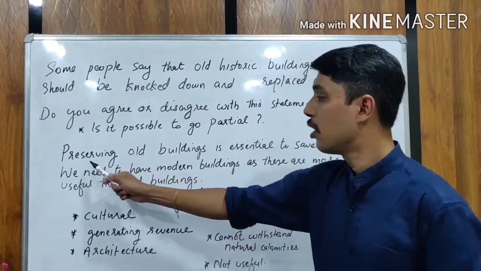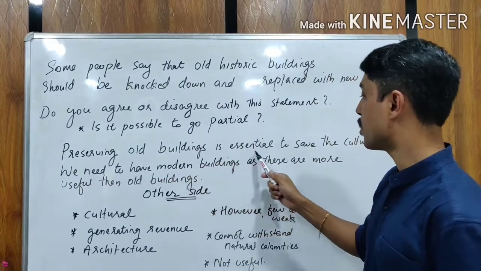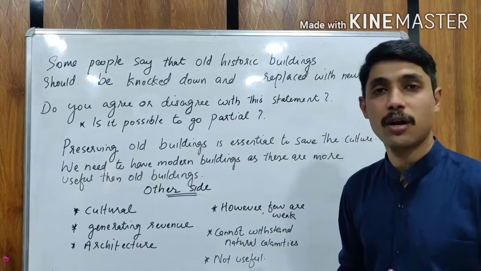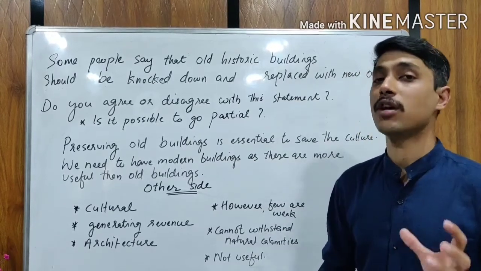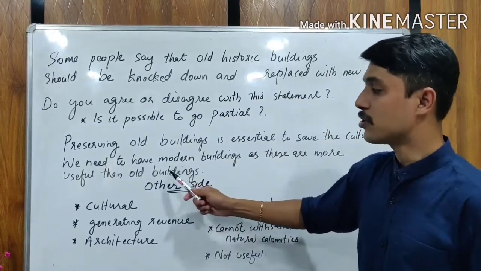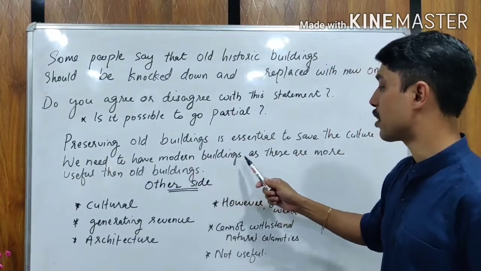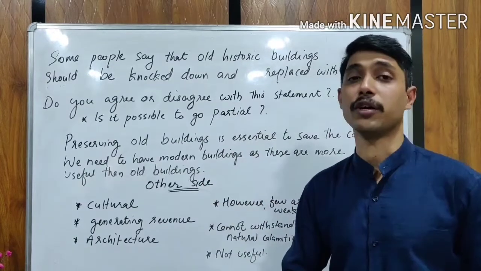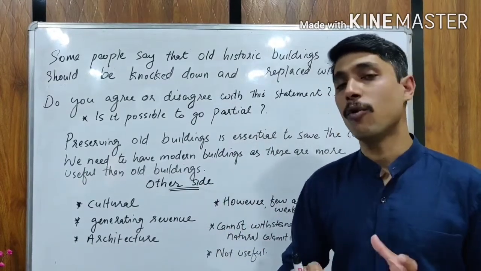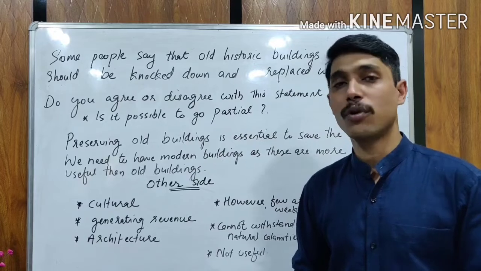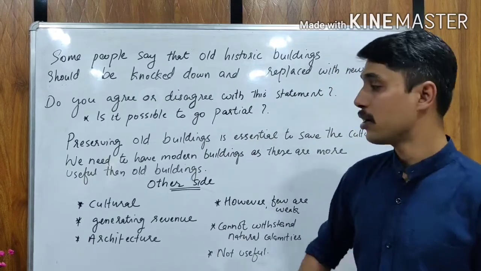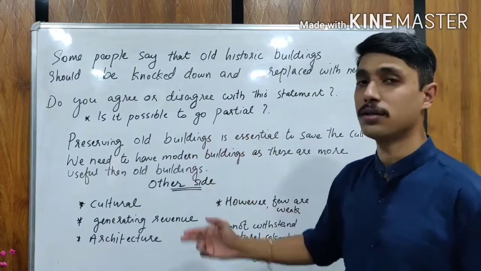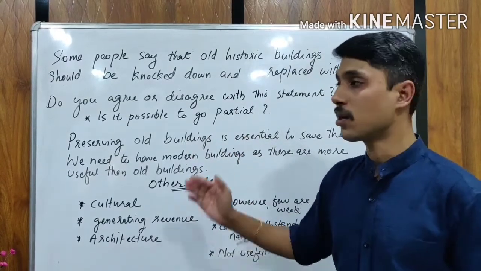Read these sentences. Preserving old buildings is essential to save the culture. This statement says that we need to have more old buildings. These are very important to save the culture. The second statement says, we need to have modern buildings as these are more useful than old buildings. The second statement prefers modern buildings. Here it says that we need to have more modern buildings because these types of buildings are more useful than old buildings. It's very clear that these two statements are contradicting each other. So if there are any statements like these in your essays, you will lose the mark because it's a contradiction.